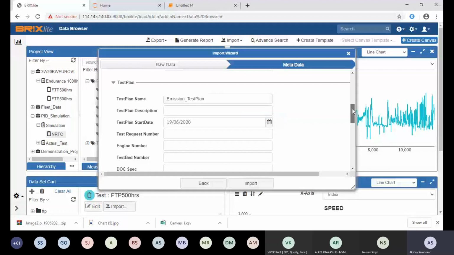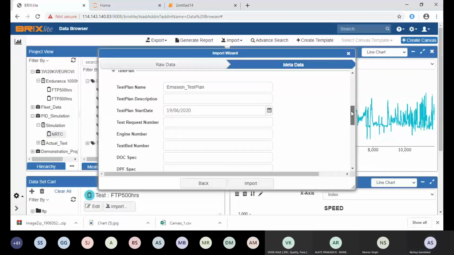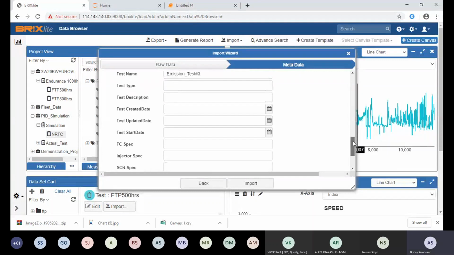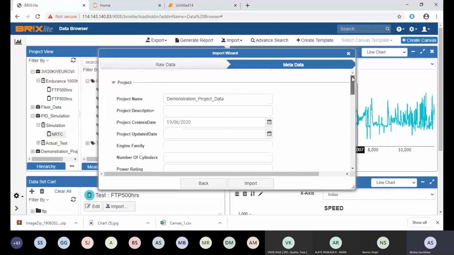This test information I do need to insert, because it describes what this test is; maybe I will send the emission test. It is also possible to import data into the same test, but I will take another one, for example E3. If I want to insert any metadata for it, I can. You can make attributes configurable, and you can make them compulsory for the user to insert. Everything is possible. Just because of time constraints, I'm not inserting everything. But you can make it compulsory, so the application will not go ahead if it is not inserted.